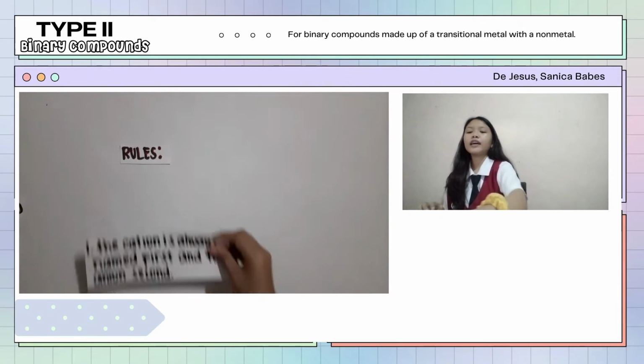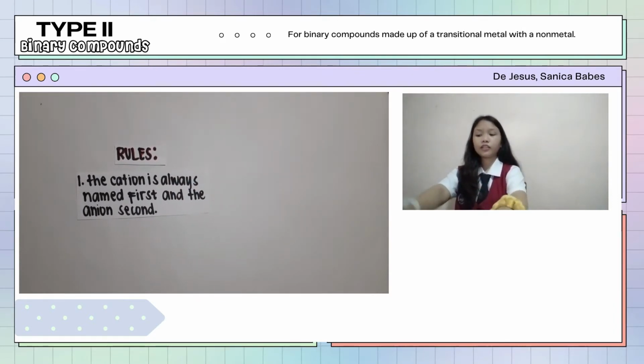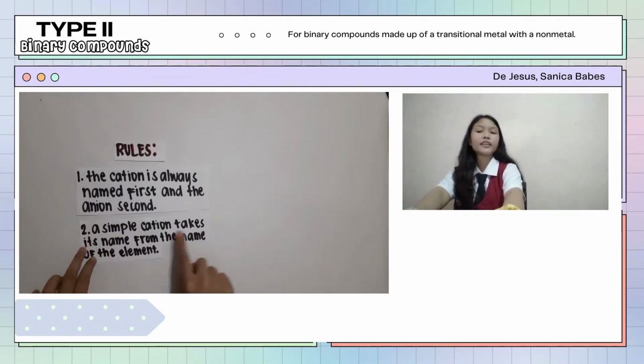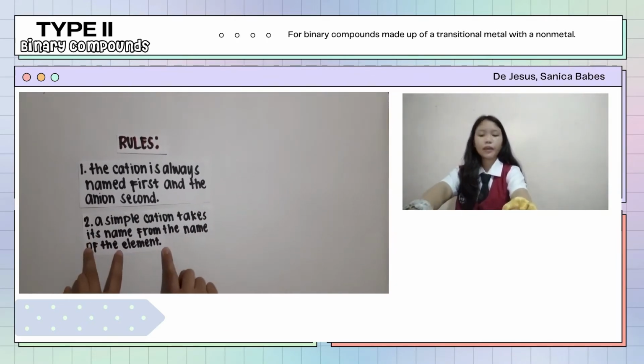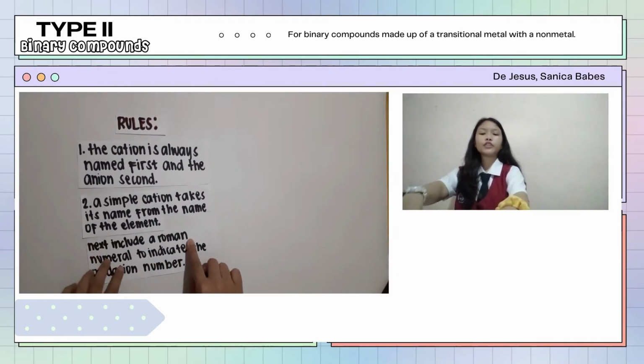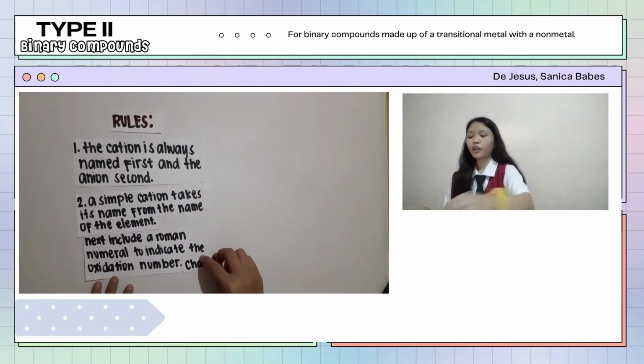First rule, the cation is always named first and the anion is second. Second rule, a simple cation takes its name from the name of the element. Next, we include a Roman numeral to indicate the oxidation number, which is the charge.